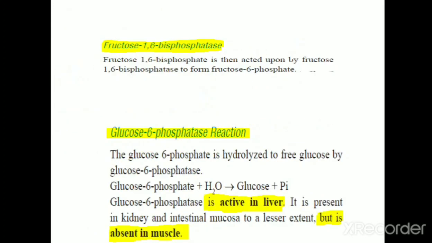The third key enzyme is fructose 1,6-bisphosphatase. It releases one phosphate group from fructose 1,6-bisphosphate, so it produces a fructose 6-phosphate molecule. The fourth key enzyme is glucose 6-phosphatase. It produces a free glucose molecule from glucose 6-phosphate. The important thing is that this enzyme is active in the liver, and glucose 6-phosphatase is absent in skeletal muscle.